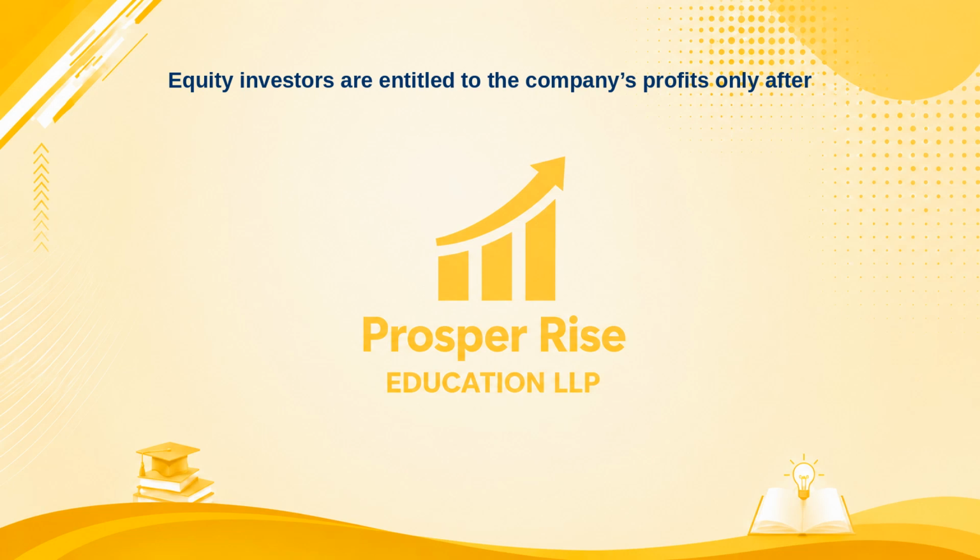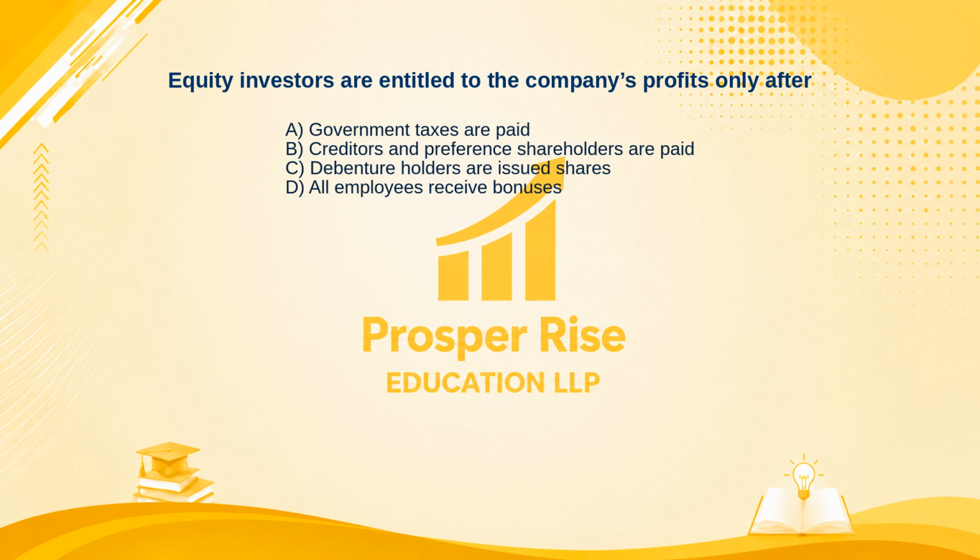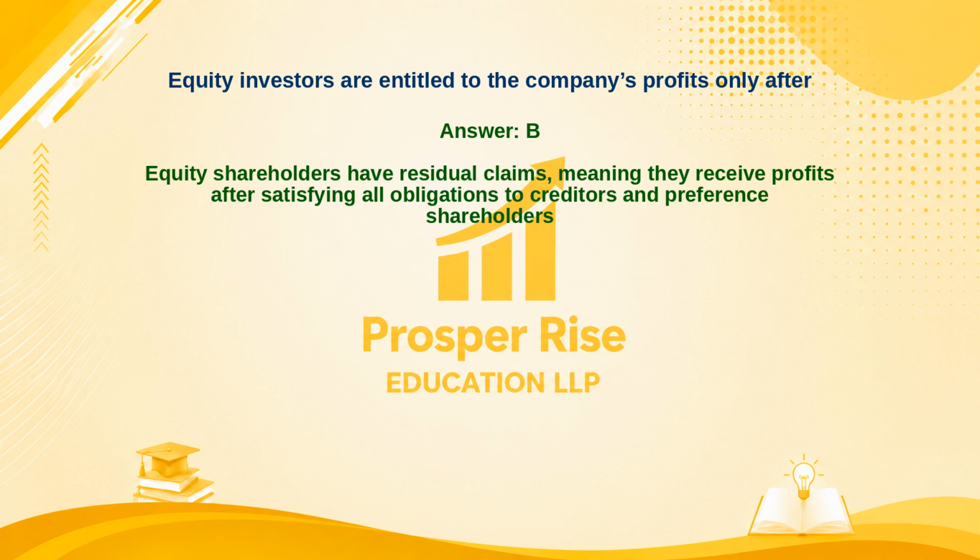Equity investors are entitled to the company's profits only after. Here are your options. A. Government taxes are paid. B. Creditors and preference shareholders are paid. C. Debenture holders are issued shares. Or D. All employees receive bonuses. Take a moment to pause the video and decide. The correct answer is option B. Let's see why. Equity shareholders have residual claims, meaning they receive profits after satisfying all obligations to creditors and preference shareholders.